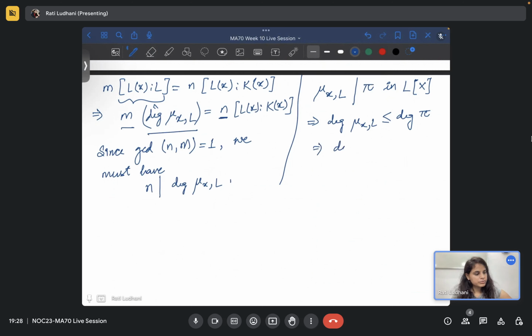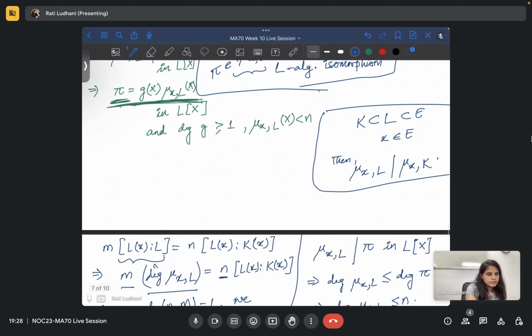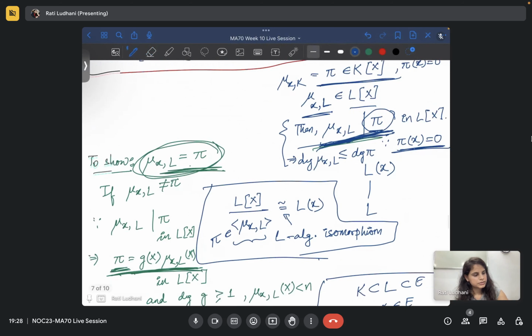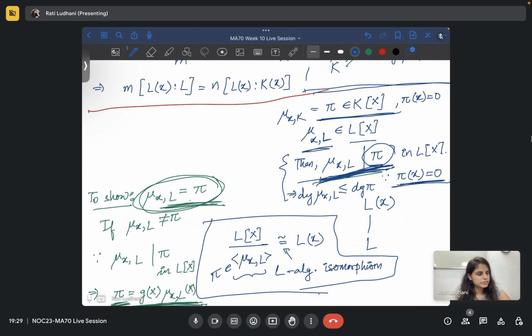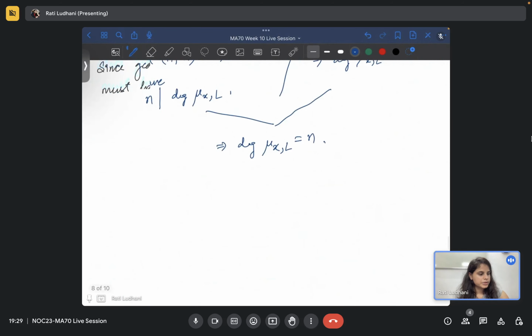And yeah, from this side you have this. So this implies the degree of mu xL is equal to n, because it should be divisible by n, and it is less than or equal to n, so it has to be n, right? Yes. Okay, so yeah, that's fine. So this was the requirement, and we are done.